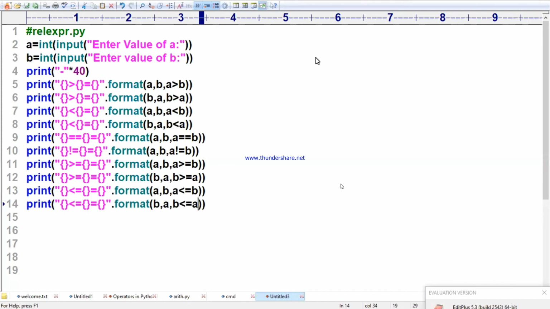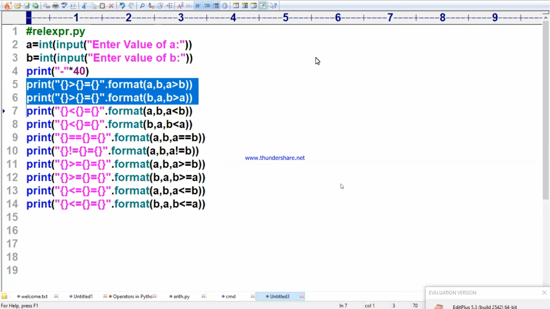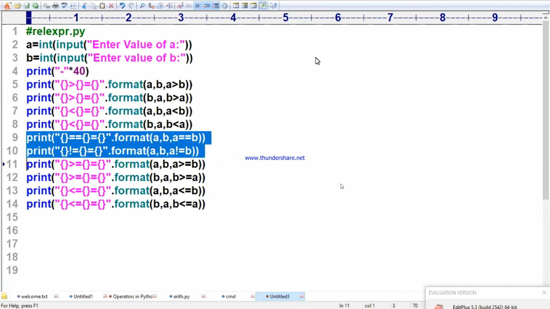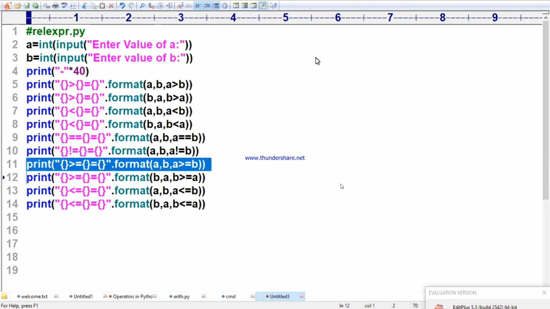I don't know how you are getting this. I hope that it is clear for everybody. This is one pair. This is another pair. But equal to, not equal to, I took it as only one. Greater than or equal to, I took it as what? Right, 2. Less than or equal to also, I took it as a 2.